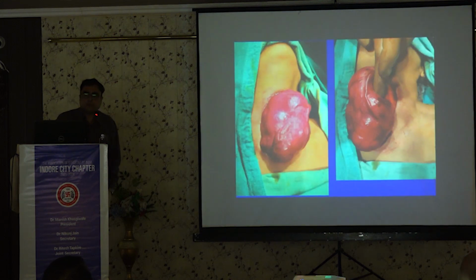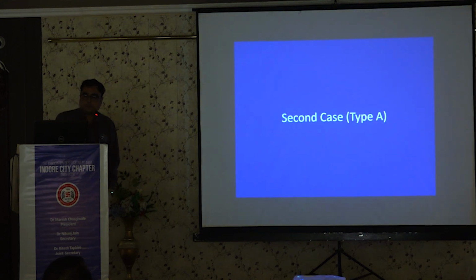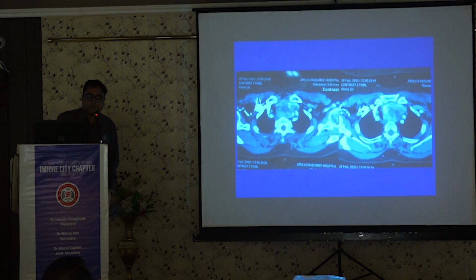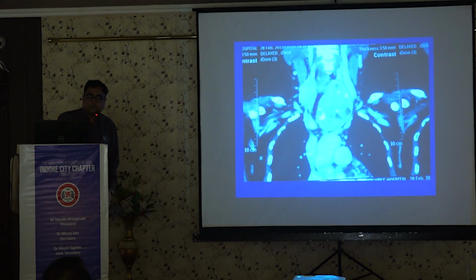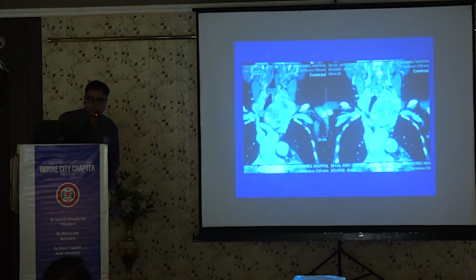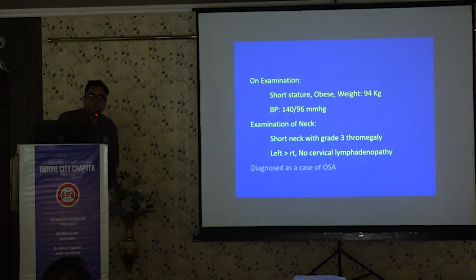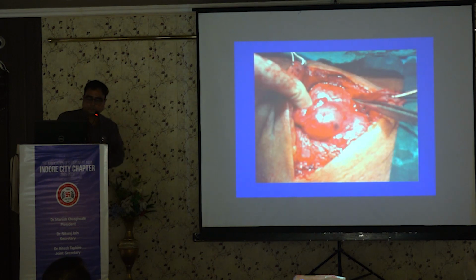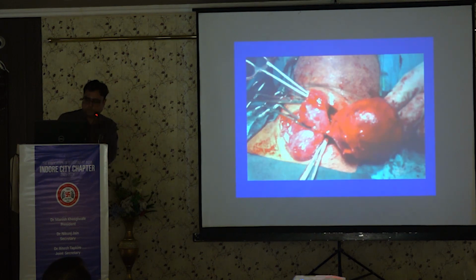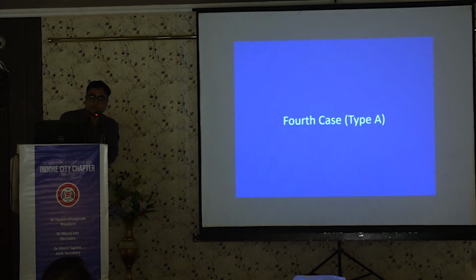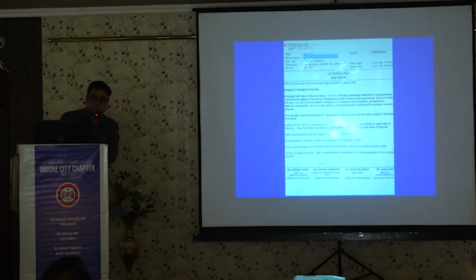So this is a usual case, a type A case. This I already presented in the previous lecture. Just go through. This is type C, it's bilobed. This is the bilobed one, and this is the posterior nodule. It's a case of sleep apnea syndrome. Type 4 again, the fourth case is type A.